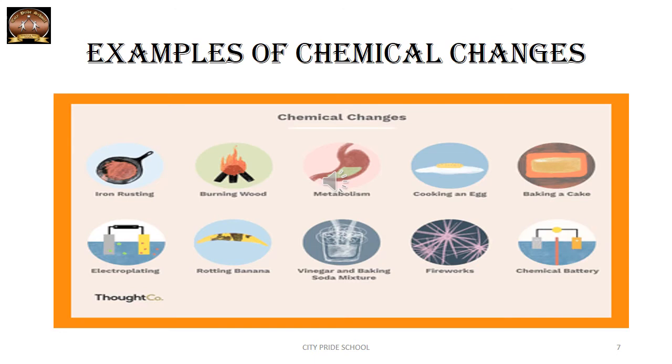Now this slide shows different examples of changes like iron rusting, burning wood, metabolism, that is digestion of food, cooking an egg, baking a cake, electroplating, rotting banana, vinegar and baking soda mixture, fireworks or chemical battery.